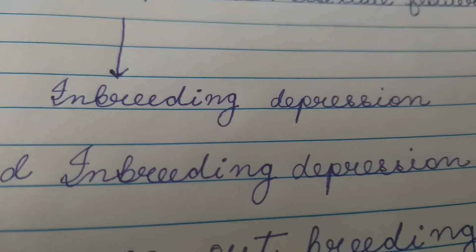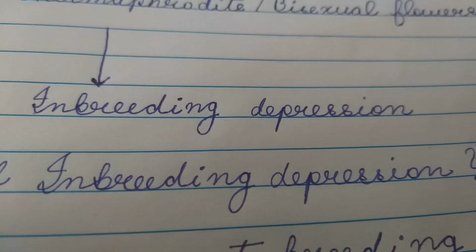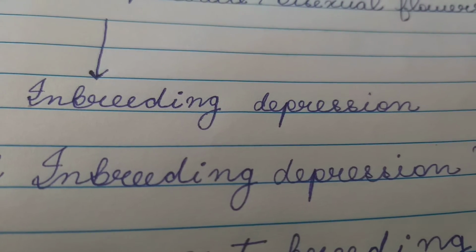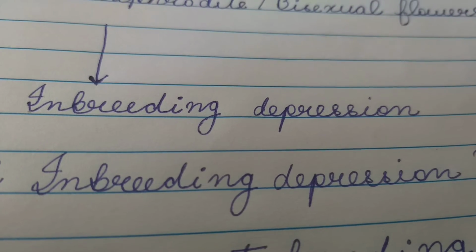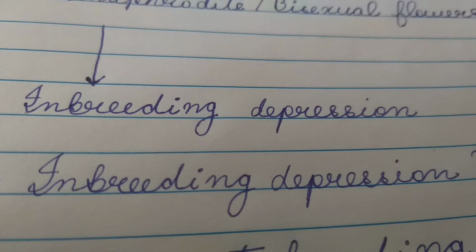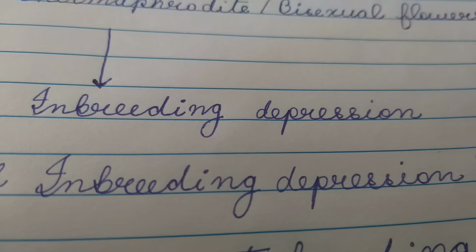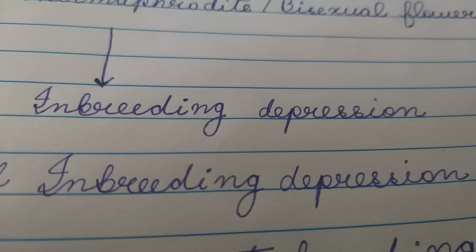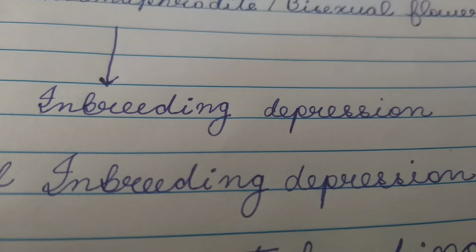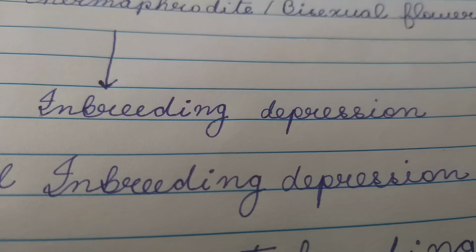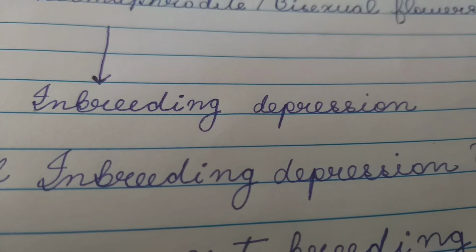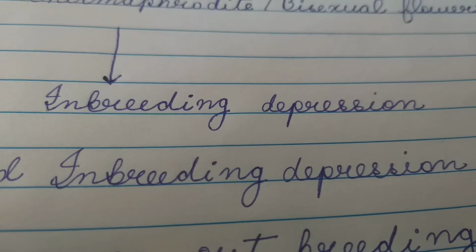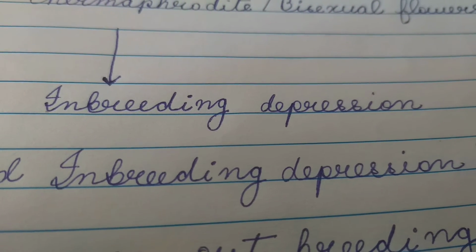continuous inbreeding results in inbreeding depression. Inbreeding depression means fertility of the progeny plants is reduced generation after generation. The fertility of the progeny plants progressively becomes reduced, and there is very less variability, very less variations among the progeny plants.